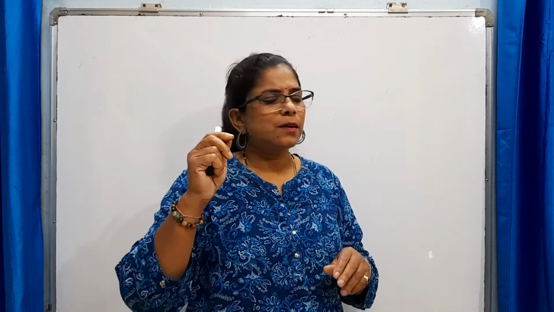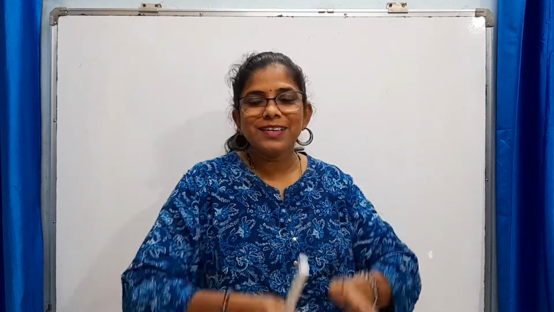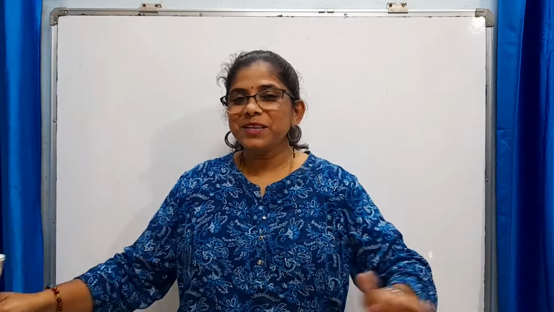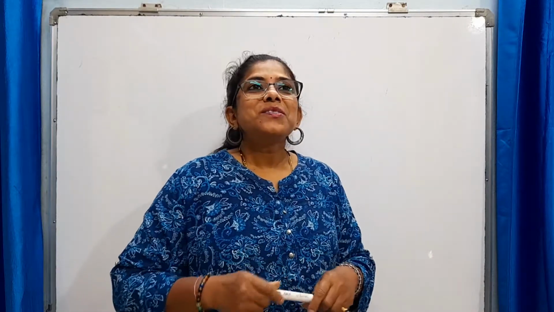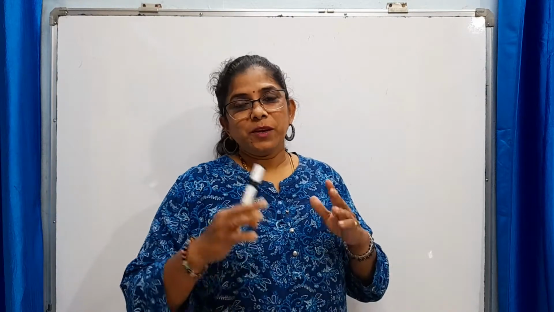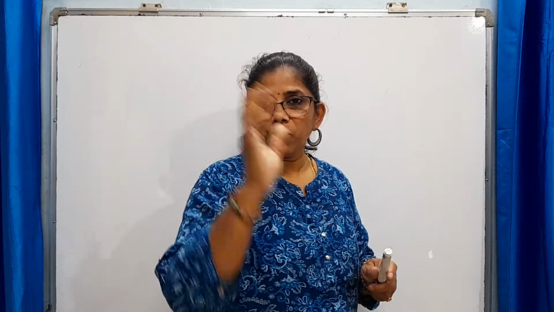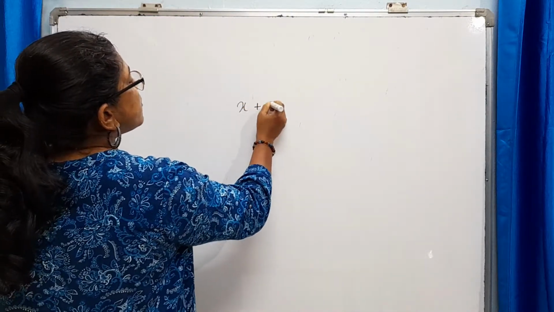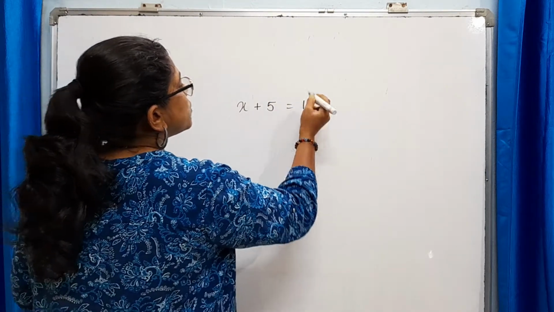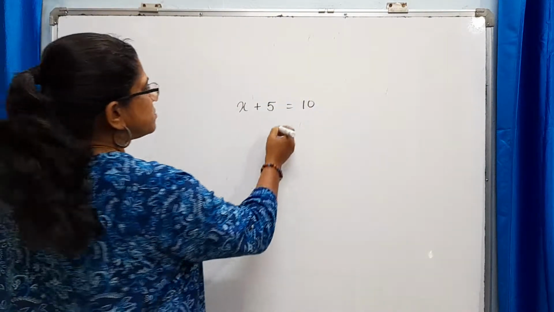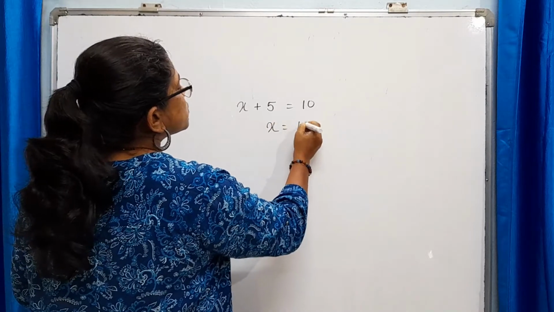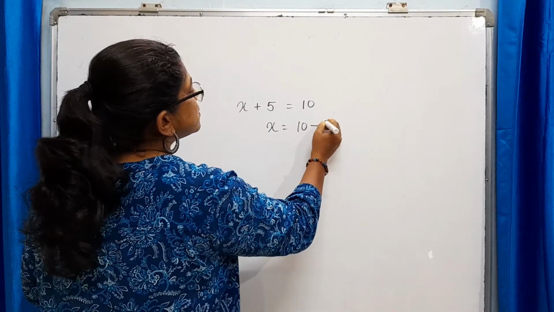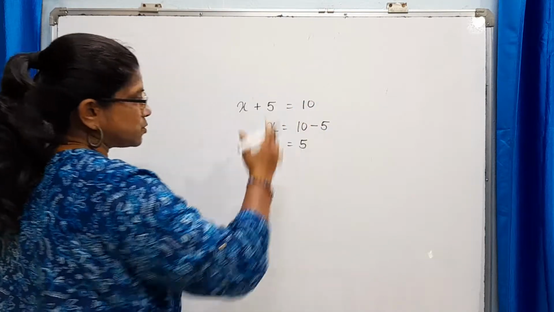These two chapters really play with students, and the students go mad till they understand integers and simple linear equations perfectly. So why do these two chapters especially play a very important role? In simple linear equations, I'll give you one example here. If I give x plus 5 is equal to 10, quite a simple sum. X is equal to 10, plus 5 goes there as minus 5, is equal to 5.